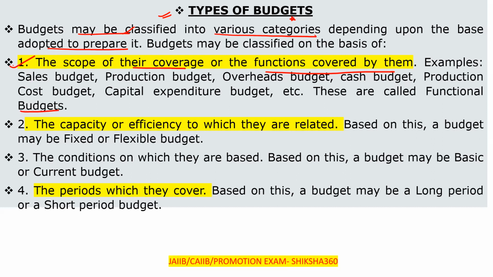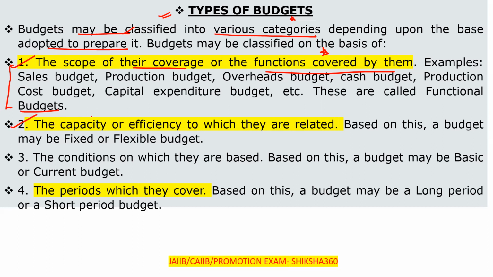So the scope of their coverage or the functions covered by them. Examples: sales budget, production budget, overheads budget, cash budget, production cost budget, capital expenditure budget. All these budgets are to be considered under the functional budgets.